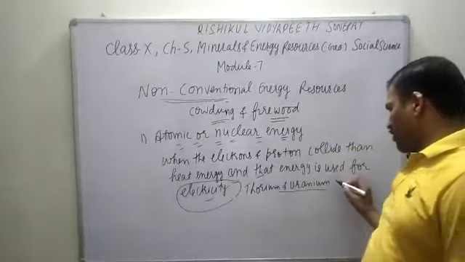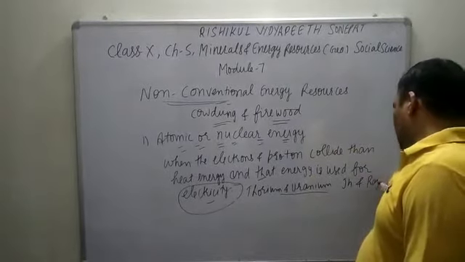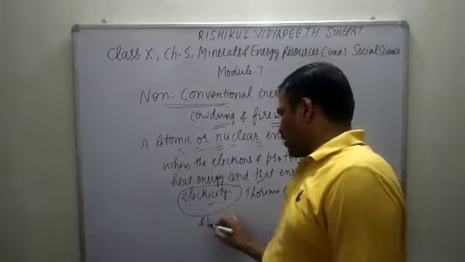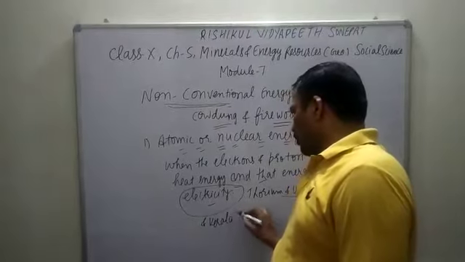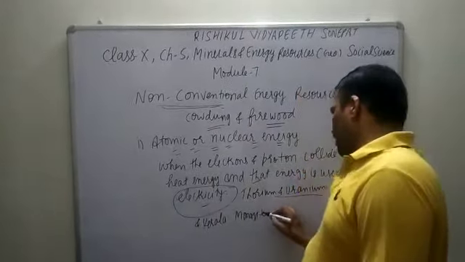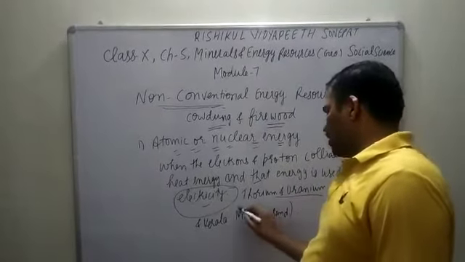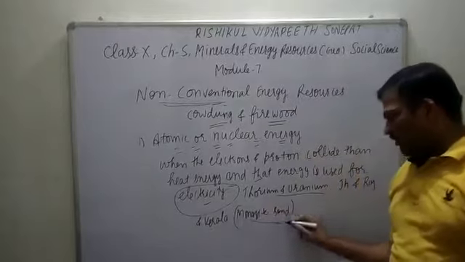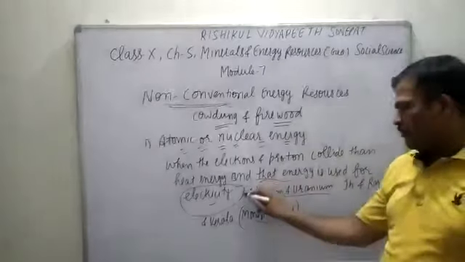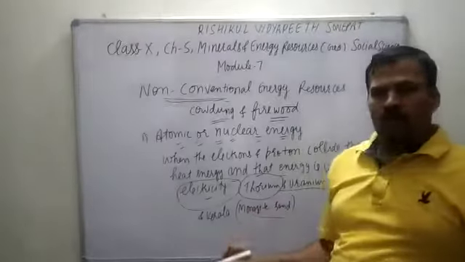In our country, in Jharkhand, Rajasthan and even Kerala, monazite sand is found. Monazite sand contains thorium, and we have the maximum amount of thorium in our country.